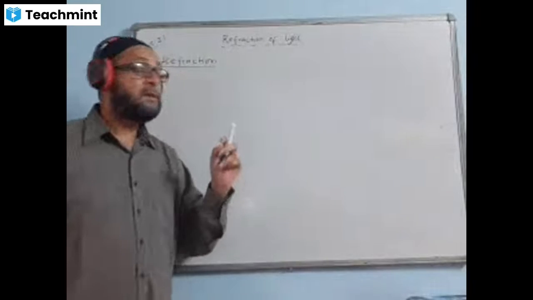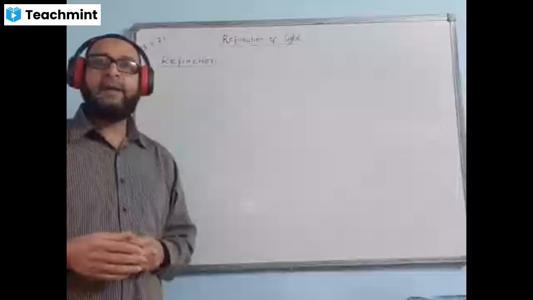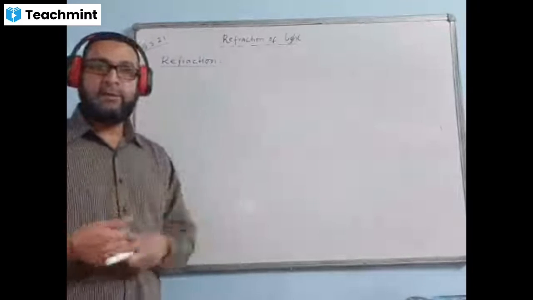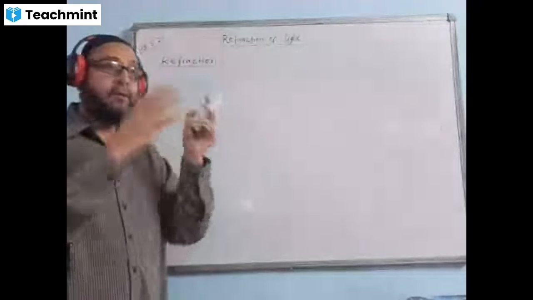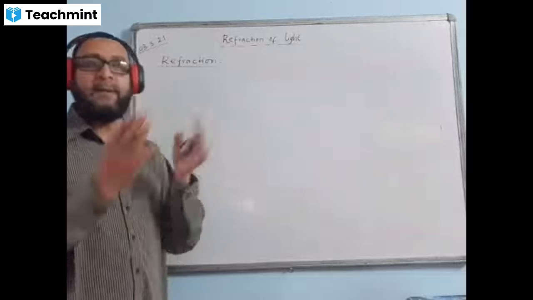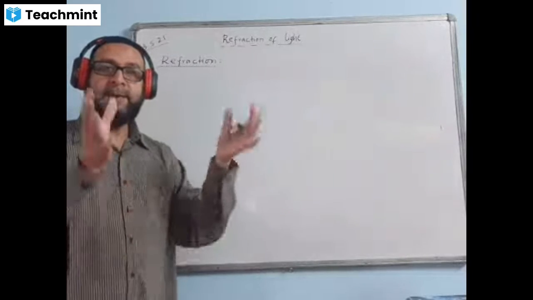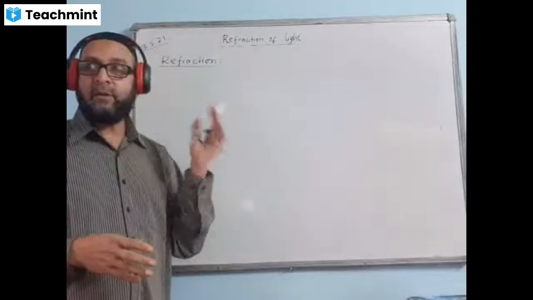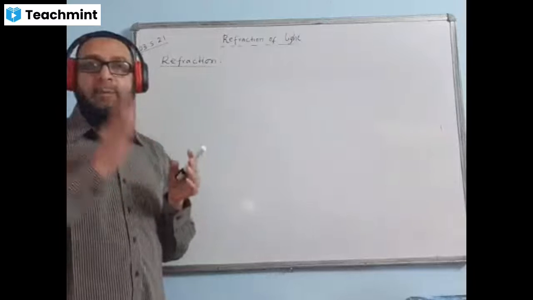Your question may come like this. When a light travels from air to glass, which property of light does not change? If the question comes, it is simply a light, a frequency. Frequency does not change, because frequency means the number of waves traveling from one medium to another medium. The number of waves traveling will be the same. Of course, the speed will be more or less, depending upon the type of medium. If the medium is denser, the speed will be less. But when the medium is rarer, then the speed will be more.